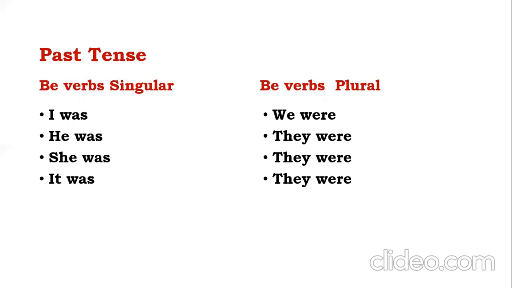She was appreciated by the principal. It was done by father. We were taken to Colombo. They were transferred to Monaragala. They were promoted. They were advised.